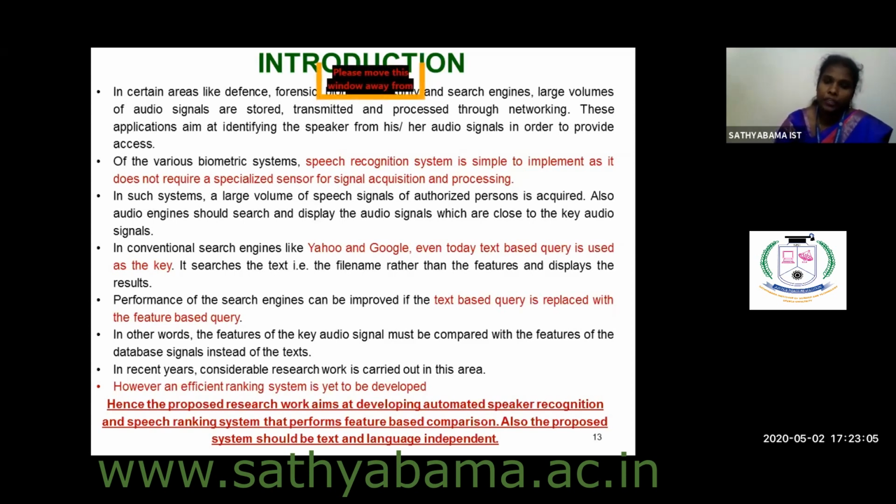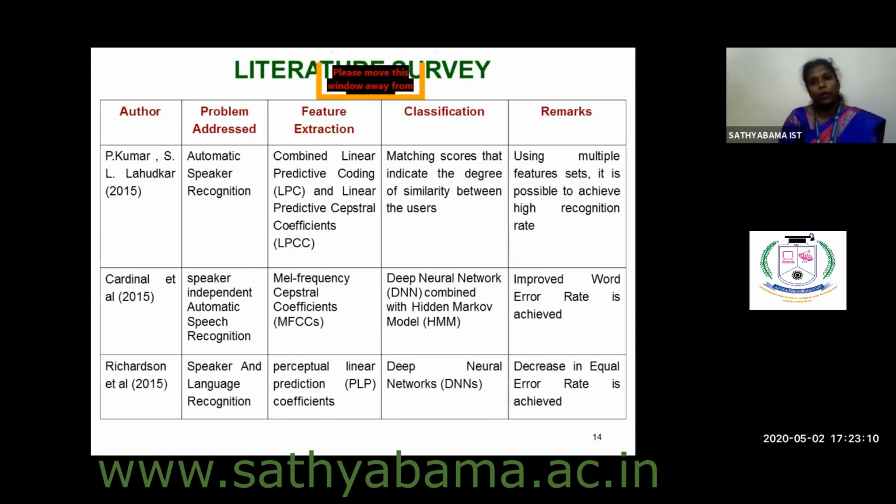And this introduction should be followed by the literature survey. That is, you have collected some base papers or you might have referred to some existing methods from the website. Those have to be collected and the comparison should be made. So these many authors have done these many works under these topics, and these are the drawbacks they are having. Likewise, we have to compare what performance metrics they have used. So from the literature, we have to make a comparison analysis. For that, you have to make a literature summary.